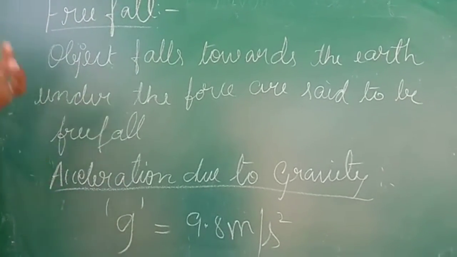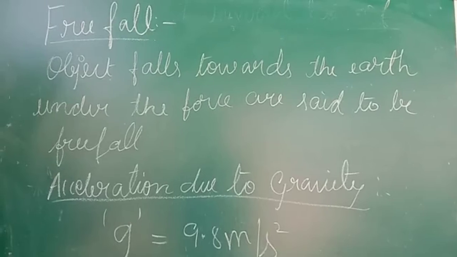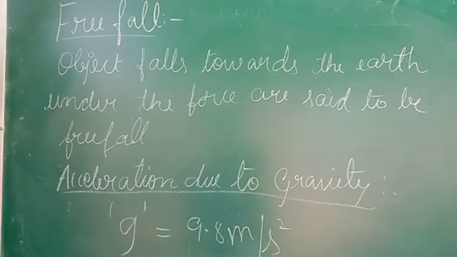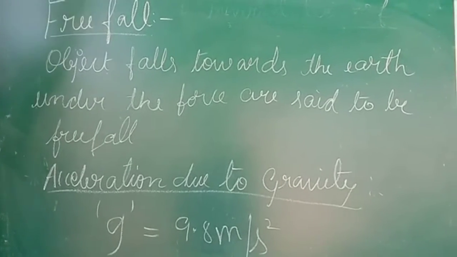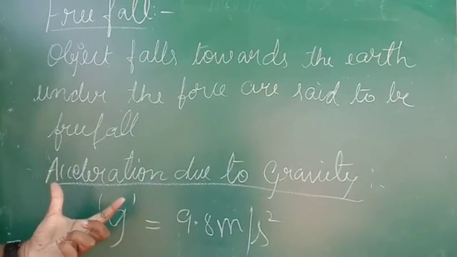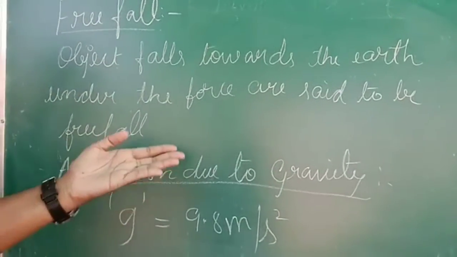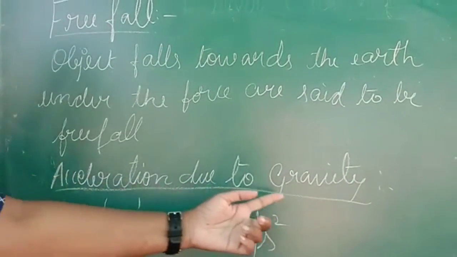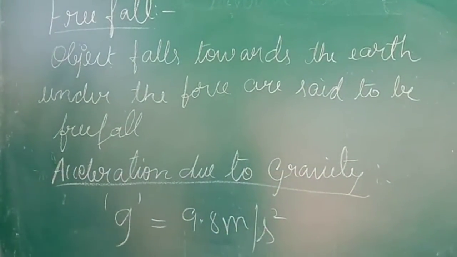Now these objects will come with a certain acceleration towards the ground. If I throw a stone from the 2nd floor of a building towards the ground, then the stone I am throwing down will possess some acceleration. That acceleration is called acceleration due to gravity. Acceleration due to gravity is represented as small letter g.